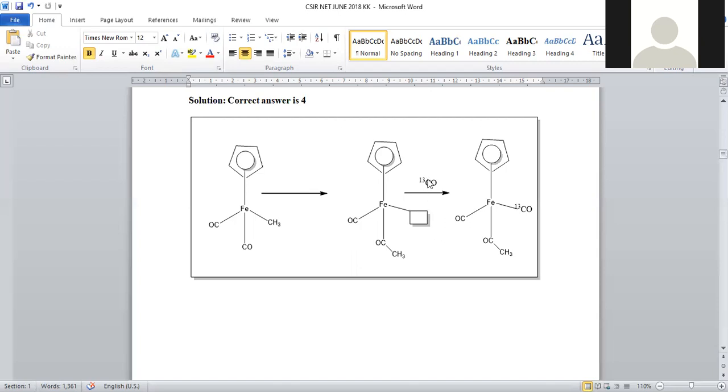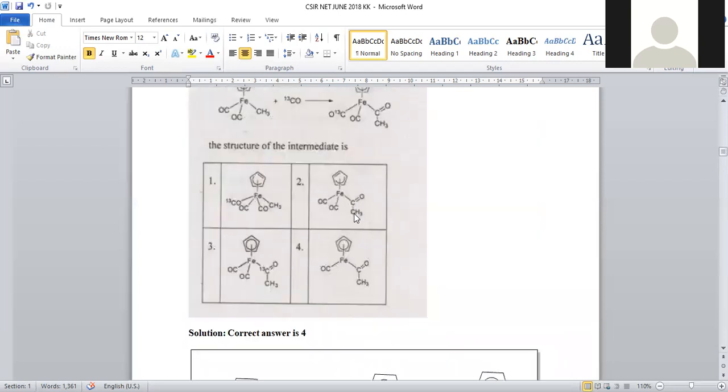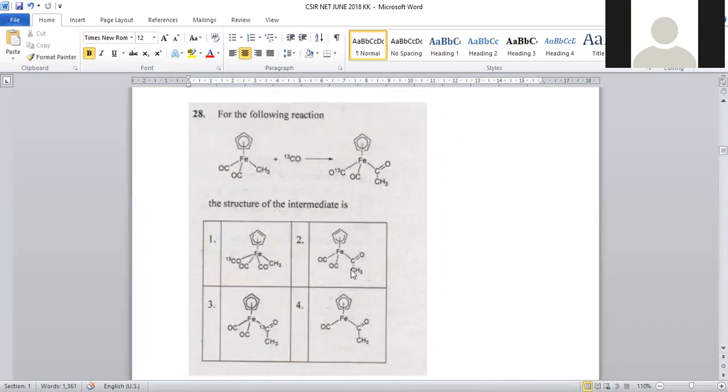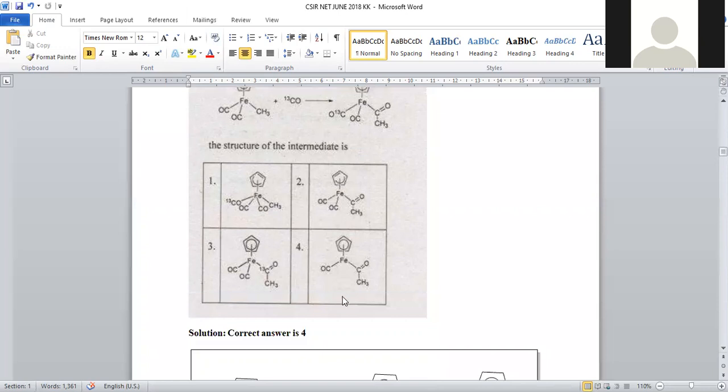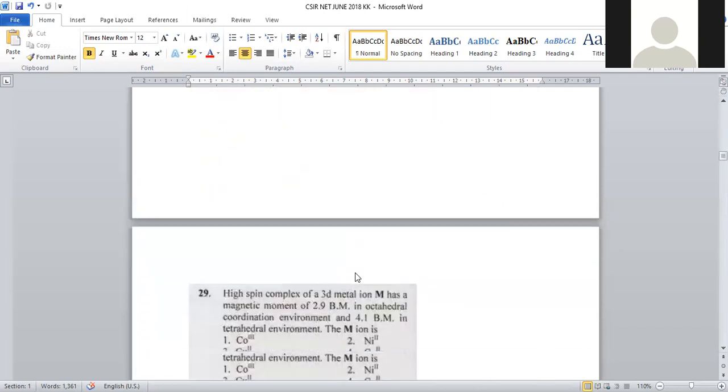Now this vacant site is available for the carbonyl group and we will get the final product. So this is the reaction mechanism, and the intermediate will be iron CO, C double bond O CH3 with 1 vacant site. That exactly matches option number 4, where we have CO, C double bond O CH3. Option number 4 satisfies this statement for question number 28: Fe eta5-C5H5 CO, C double bond O CH3 is the intermediate.